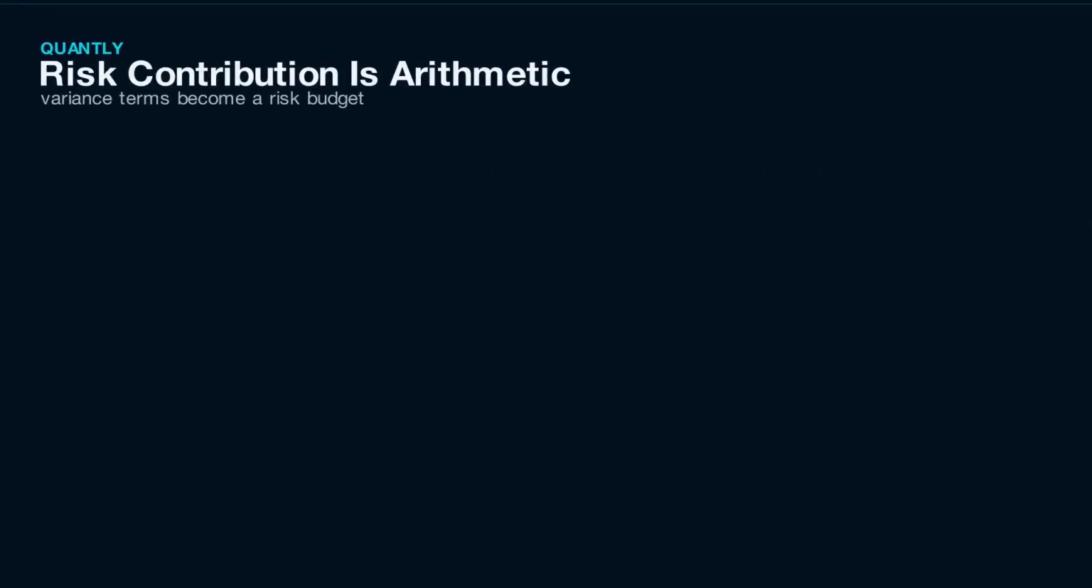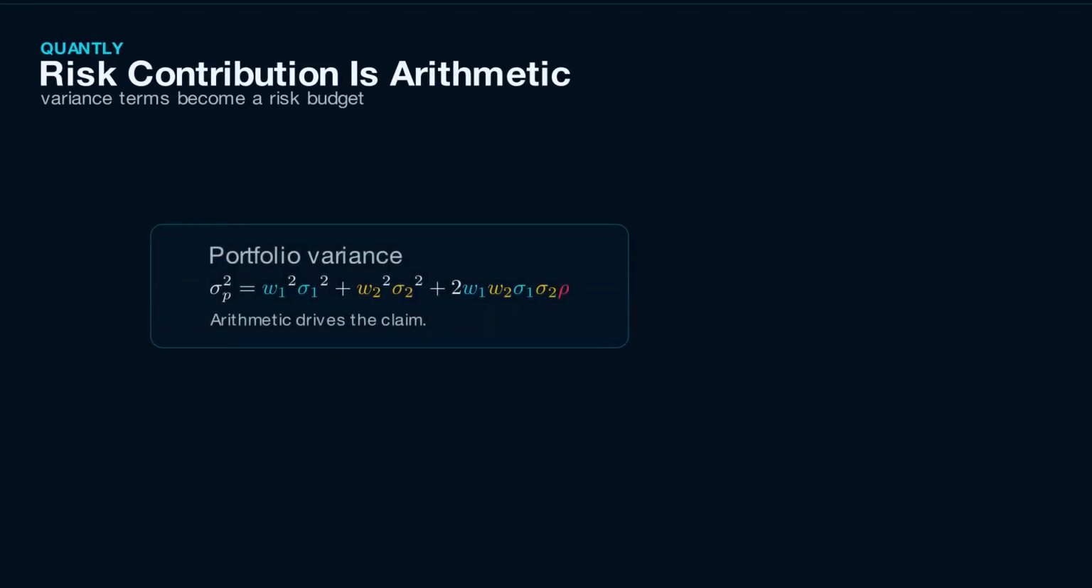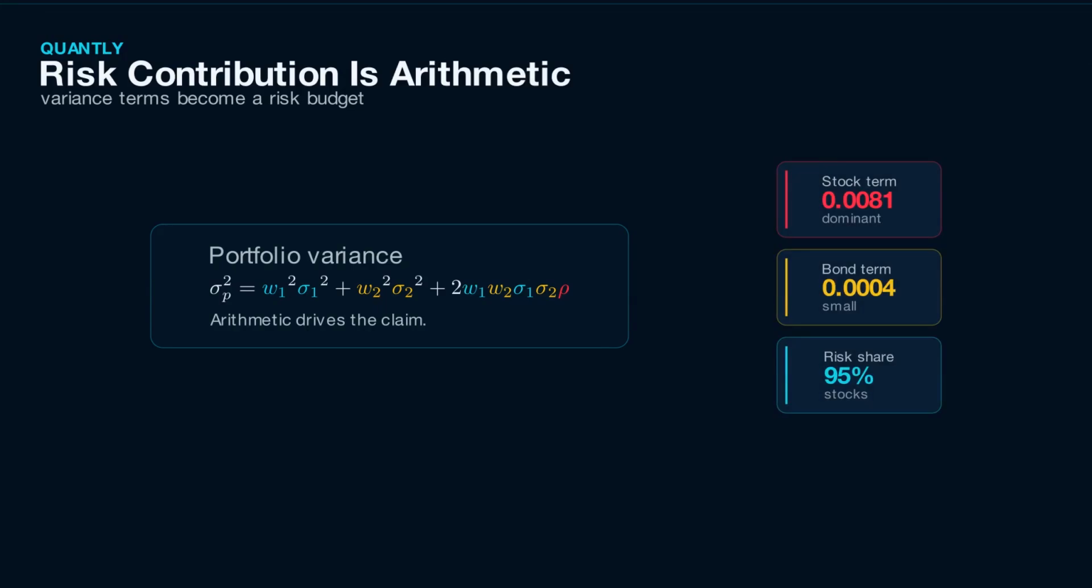Risk parity starts from that mismatch. Start with the portfolio variance formula on screen. It says total risk comes from three things: the weight of each asset, the volatility of each asset, and the correlation between them. Once we have that formula, we can ask a precise question. If we add a little more of one asset, how much does total portfolio risk change? That is marginal risk contribution.